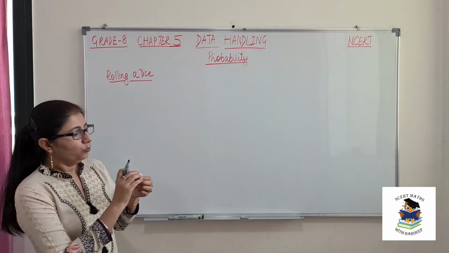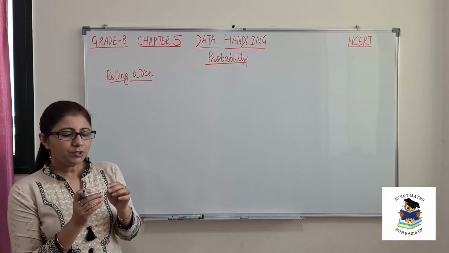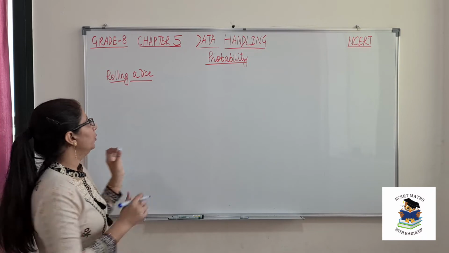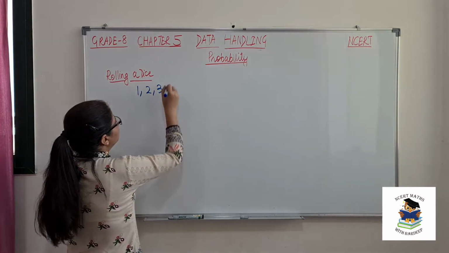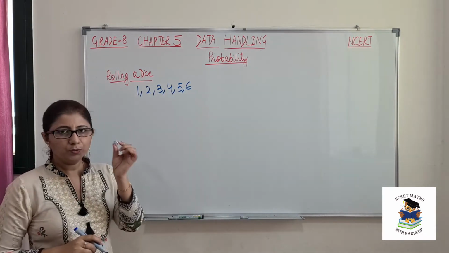So we can see what are the possible numbers on this dice. As you already know, it starts from 1 till 6. So what are the possible outcomes for rolling a dice? That is the numbers ranging from 1 to 6.